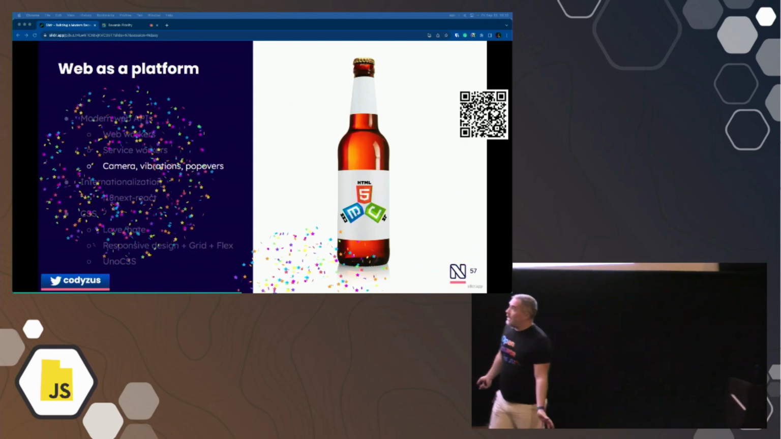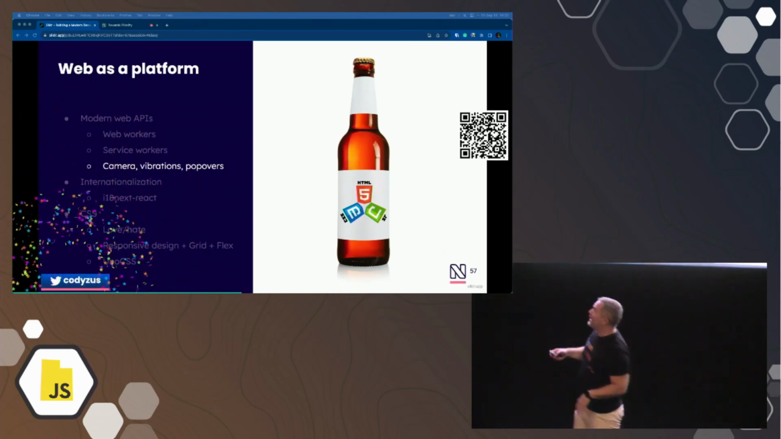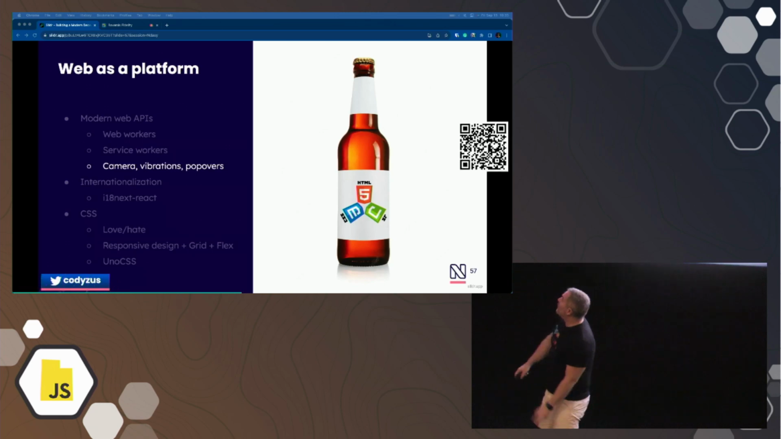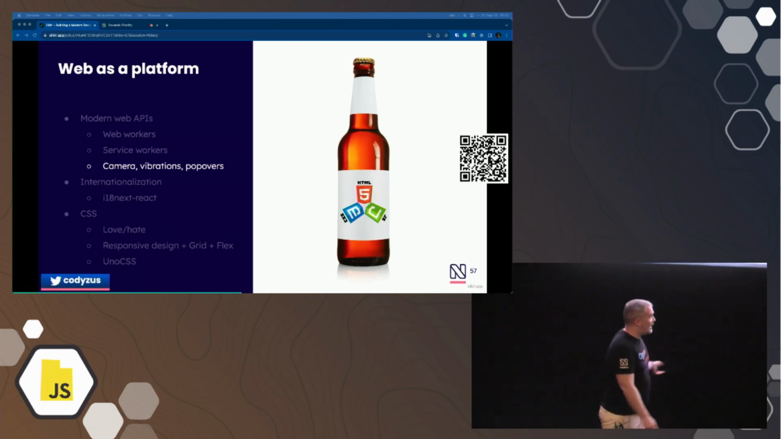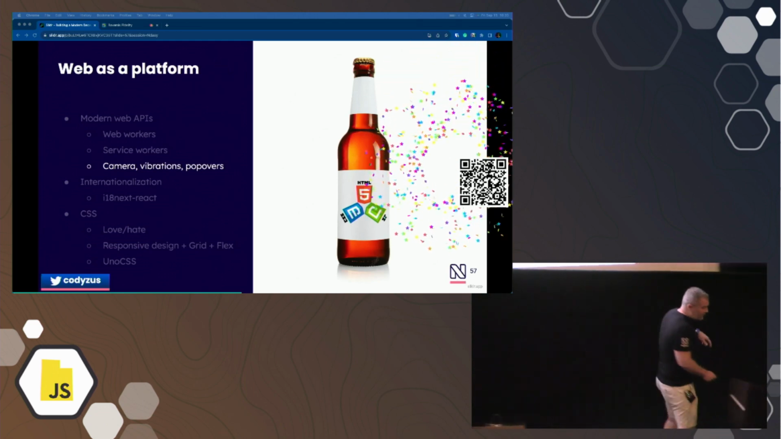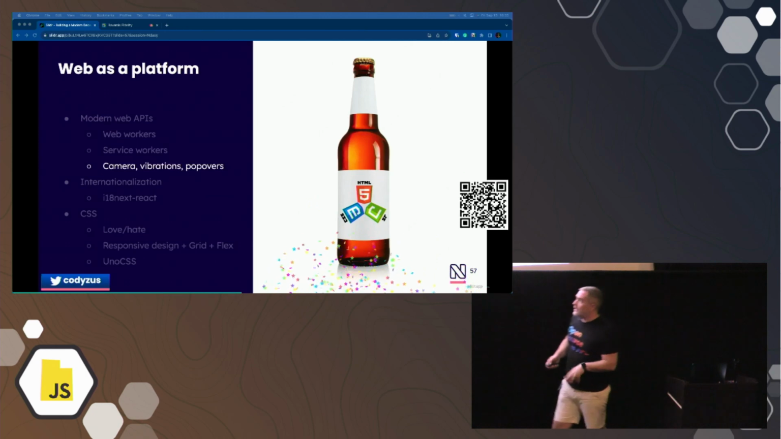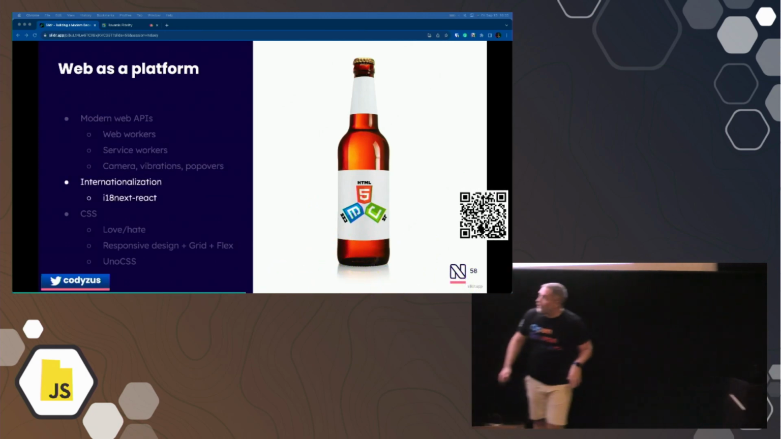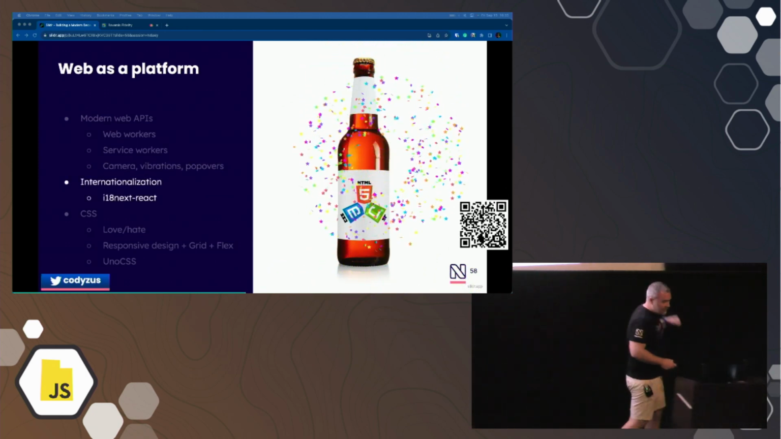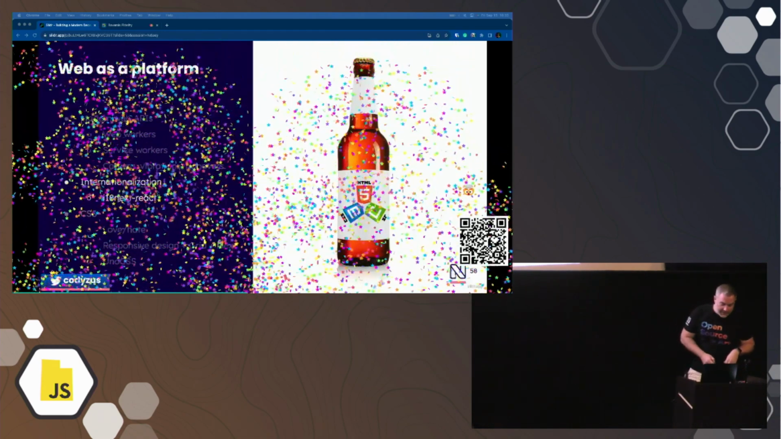And now there are web APIs to access the camera, vibrations. Popovers is coming really soon. I think it's already in Chrome. It should be in the other browsers soon, and maybe actually last week when they released a new version of iOS, it's now in Safari too. So much cool stuff is happening in the browser and in modern web APIs. And of course, internationalization. I'm using i18next with React, an awesome library, go check it out.